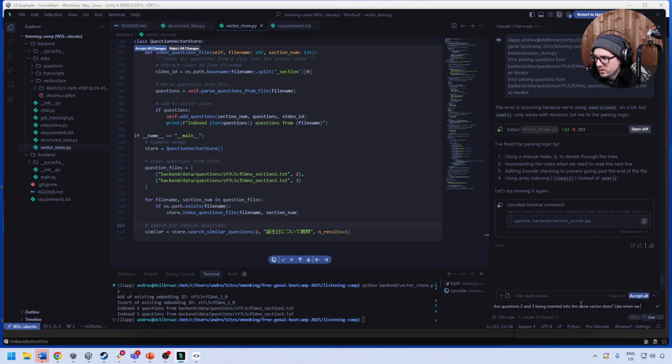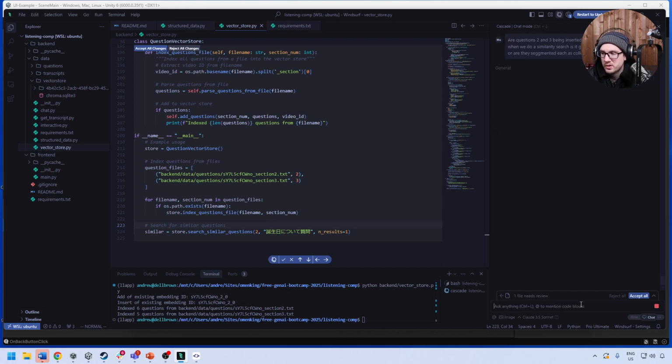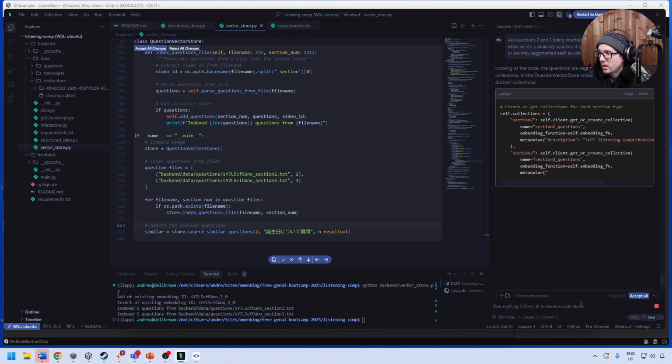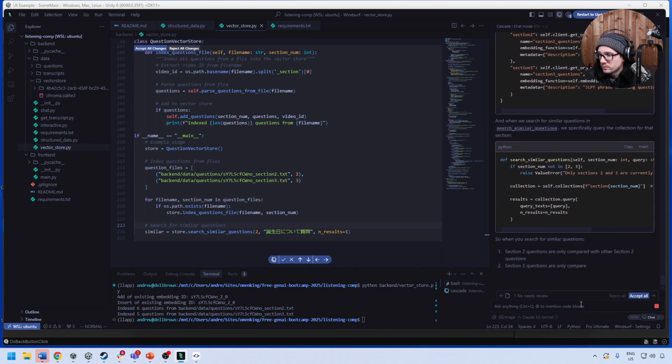Like when we do a similarity search, is it going across all possible questions, or are they segmented as each a collection? That's what I don't know, because I don't know what the concept of collection is. I assume it's just stuff within the vector store or another SQLite database. Okay, so they're in separate. Okay, so they're separate sections.